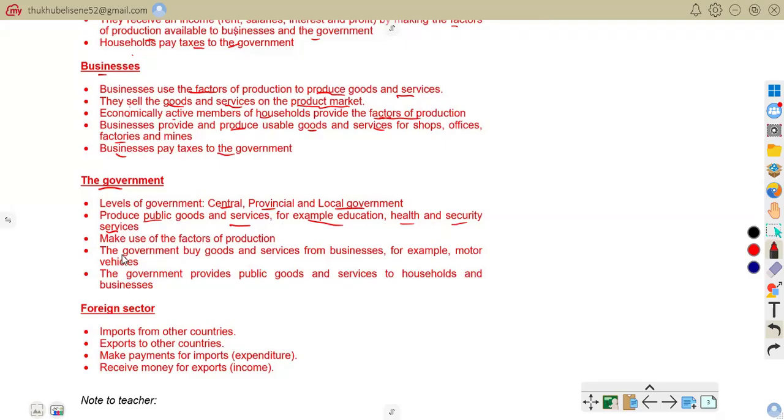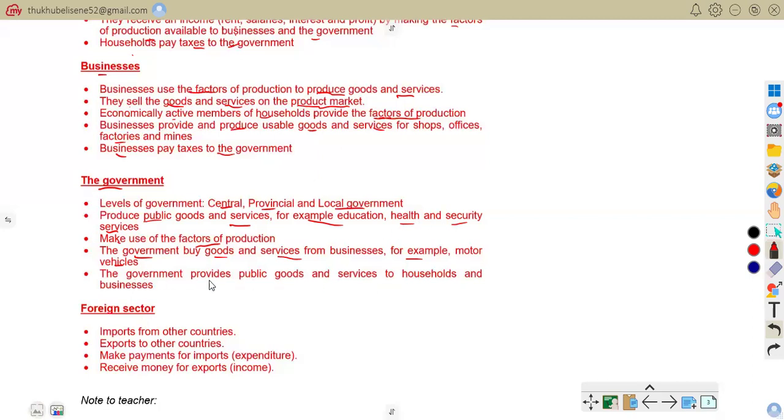You find that the governments run public hospitals, etc. They make use of factors of production. As you know, government hires workers and uses land. That is why we're saying they make use of factors of production. The government buys goods and services from business, for example motor vehicles. The government can buy police vehicles from the business.